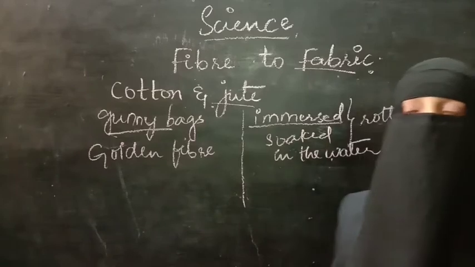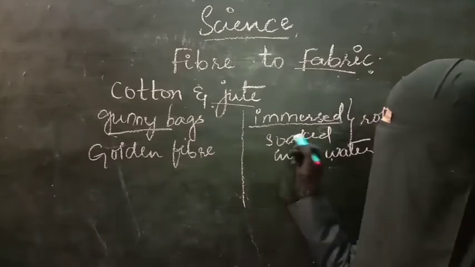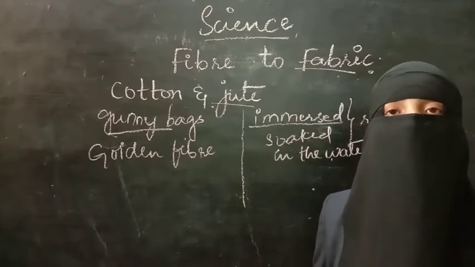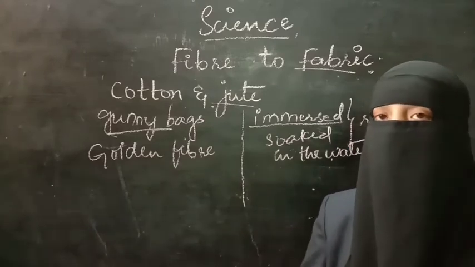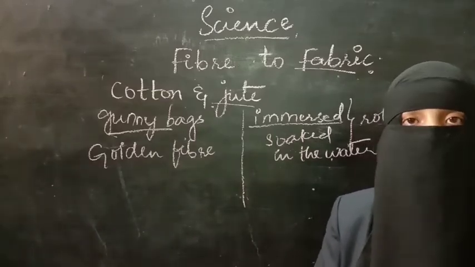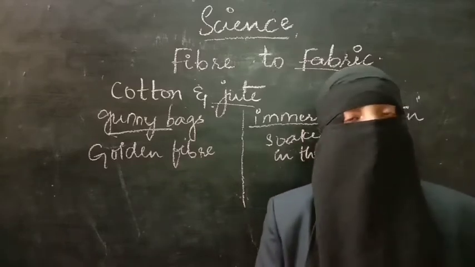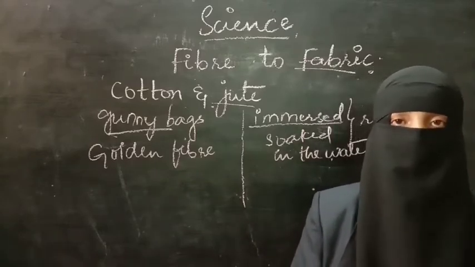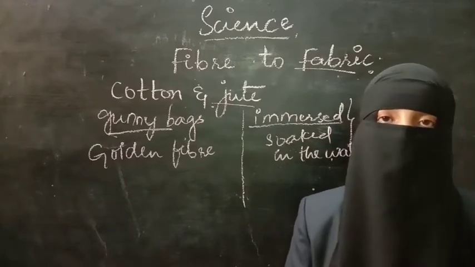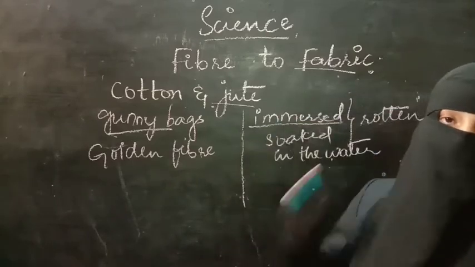So what will they do? They will wantedly soak all the jute plant, and the stem will become rotten. Later on, that jute is separated. The stem will become completely rotten, and the fiber will be easily available. They will collect the fiber from the stem. And that fiber is again dried, combed, colored, and later on spinning is done. After spinning, that fiber or yarn is converted into fabric.